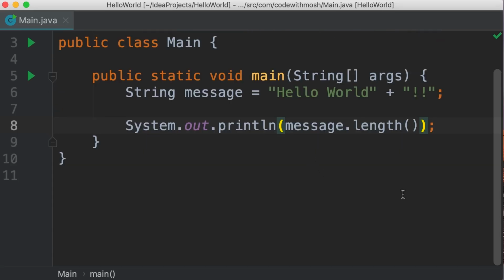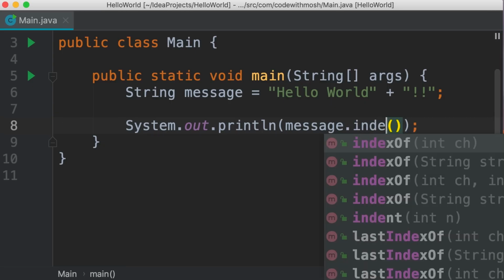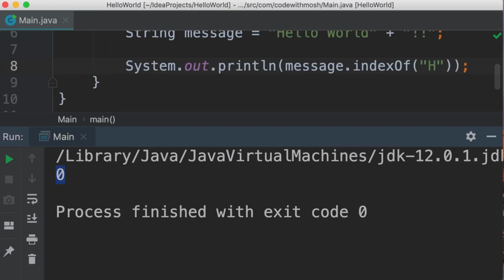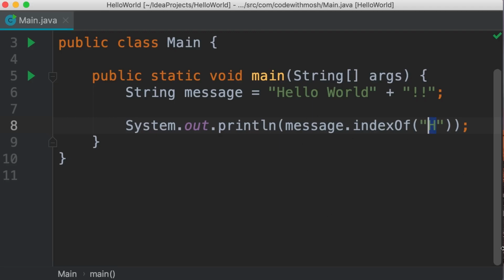We also have another method that is index of, and this returns the index of the first occurrence of the character or the string that we pass here. For example, if we pass h, the index of h is 0. So let's run the program. There you go, we get 0. If we pass e, we get 1 because the index of the first e in this message is 1. Now, what if we pass a character or a string that doesn't exist in this message? Let's say sky.